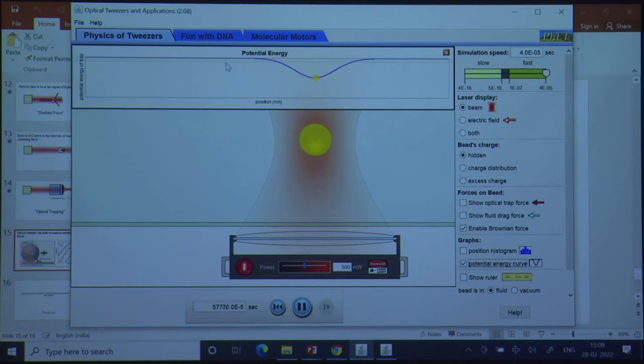Potential energy curves just show where the particle wants to be. The lower the line, the more the particle, or the system, will want to be at that point, and the system will try to reach the point of lowest energy. This lowest energy point depends on the power of the laser. If I increase the power of the laser, this energy point goes down, which means the particle is trapped even more with more power. Essentially the trap is acting as a spring, and if we increase the power intensity of the laser, the stiffness of the spring increases.